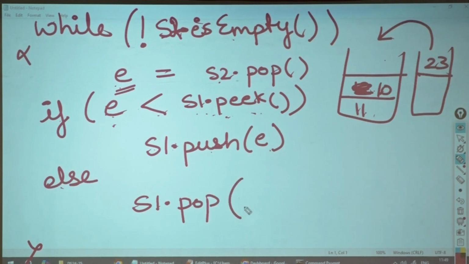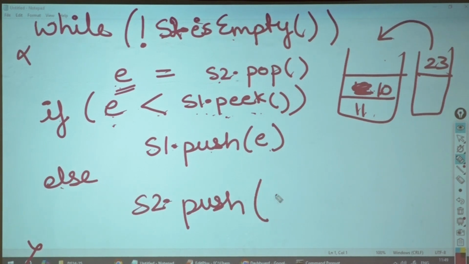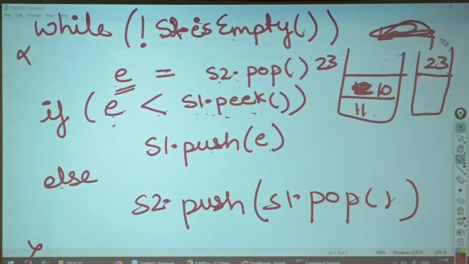And after popping, what we need to do? No, I'm writing it wrong. Sorry. S2 dot push what we have popped from S1. Correct? Okay. So I'm going to pop 10 from here. This comes 23 here. I am going to pop from here, push it here. Same thing go with 11.